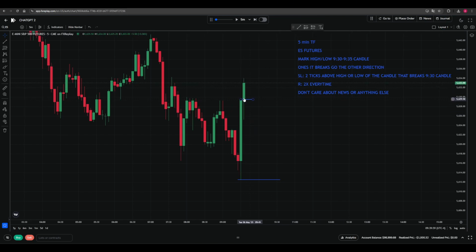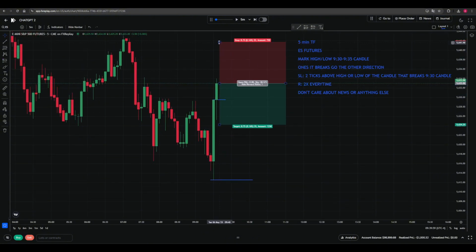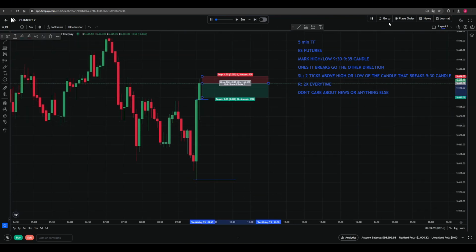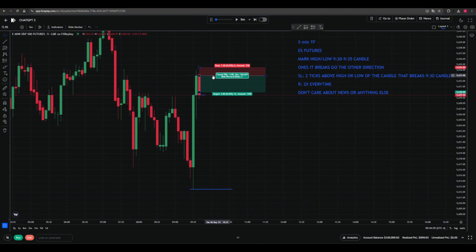Here we obviously broke the high. We didn't break the low. So now we go short. Once it breaks, go the other direction. And the stop loss is 2 ticks above the high or low of the candle that breaks. Here we chose the high because we broke to the upside. Then we go for a 2x and we click place order, save, and let's see what happens. This was a win, 2x, very easy, very simple.